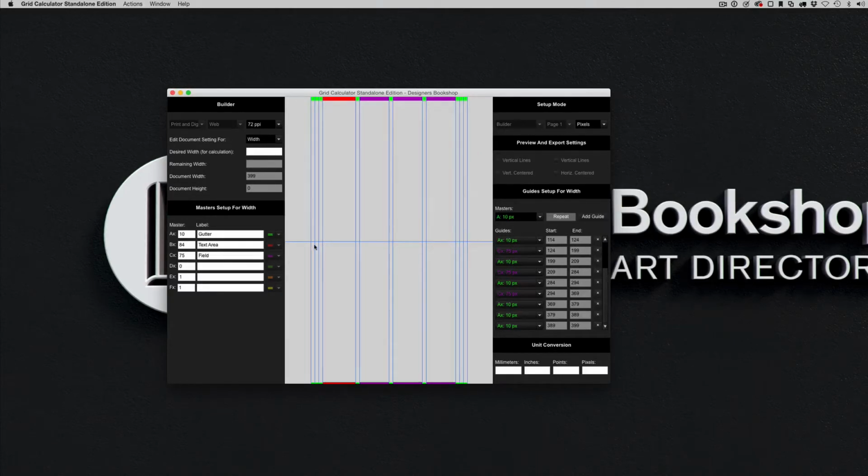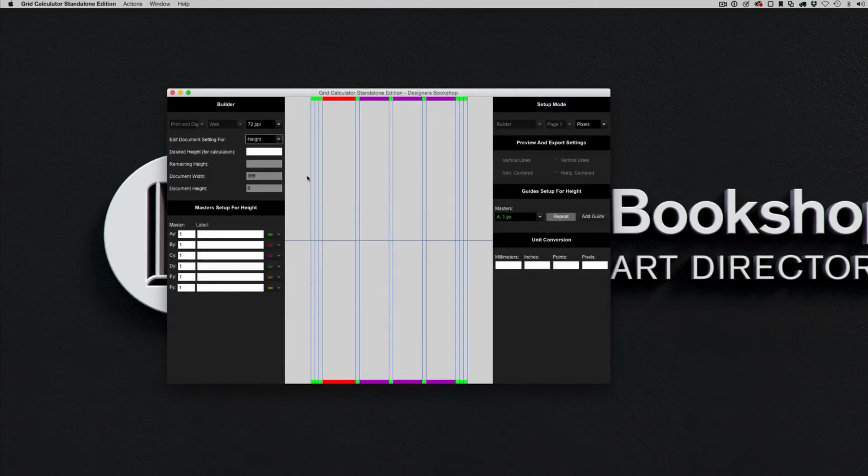Now, as you can see here, we have no white area here, so nothing is going to be exported in our design until I start building in the height, because width and height in Builder are created independently of each other. So next, I'm going to set my title. Let's say I want it to be 10 here as well, tile and gutter. And next one is going to be 40 for a different group. I'm just going to name it for group.